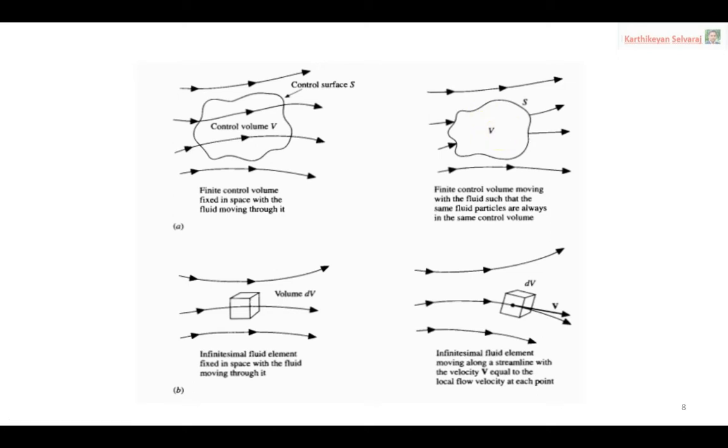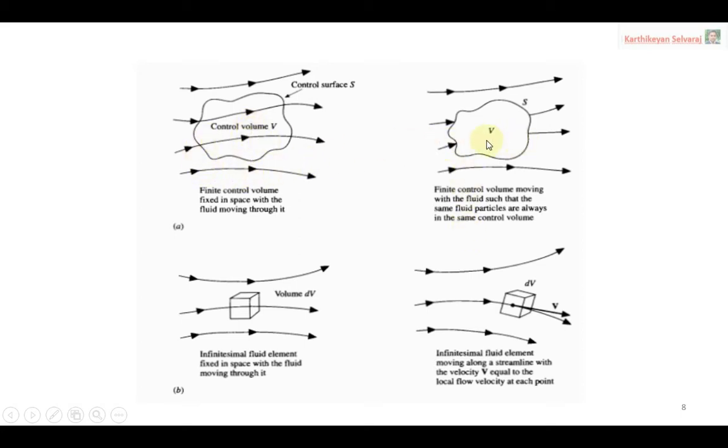That is why we are introducing the concept called the substantial derivative. It will be helpful to identify these two cases. We may not apply it directly to these cases, but the substantial derivative is mainly applied to them.